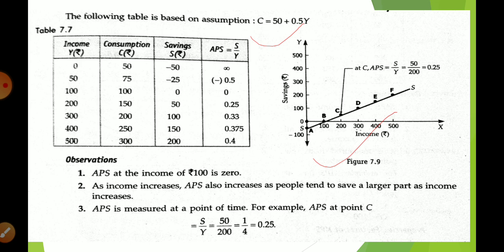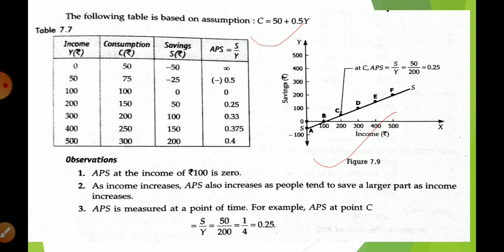When C is equal to Y, that is, our consumption is equal to national income, it is known as the break even point. Before the break even point we find dissaving, because our consumption is more than our income, so obviously we are going to borrow money, otherwise we are going to use our saving. So that point reflects dissaving.